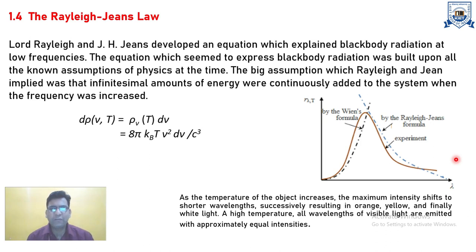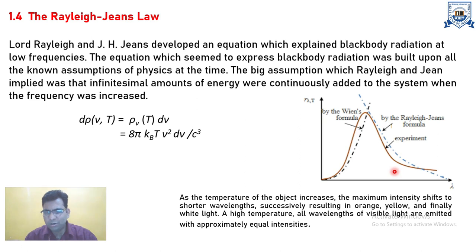The big assumption of Rayleigh and Jeans implied that an infinite amount of energy was continuously added to the system as the frequency was increasing. These are the standard notation and these are the experimental data. The dotted curve is represented by Wien, and the blue curve by Rayleigh. Then the total radiation of energy by the black body cannot be explained on the basis of both scientists.